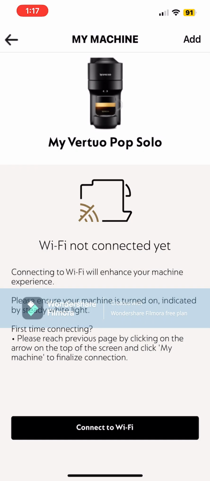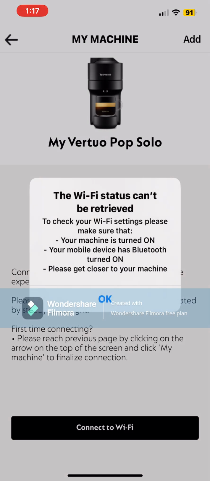And sometimes I found out during the pairing mode, it doesn't really get the Wi-Fi password from your phone to the coffee machine, so you have to manually enter it. Keep that in mind and keep your Wi-Fi password handy.